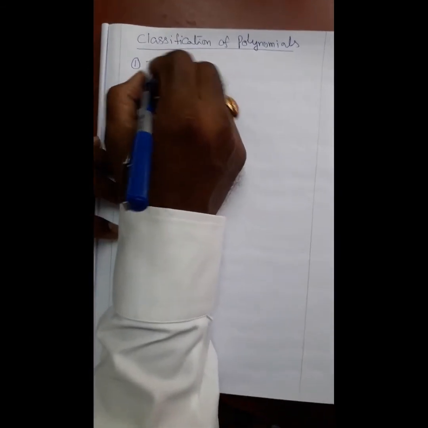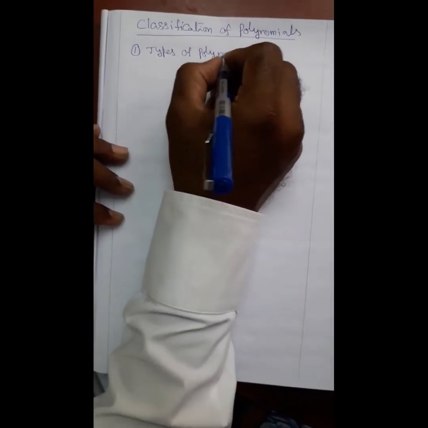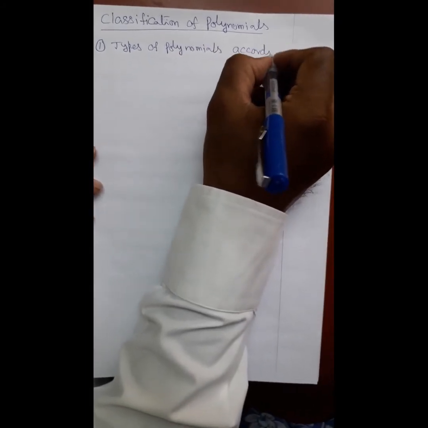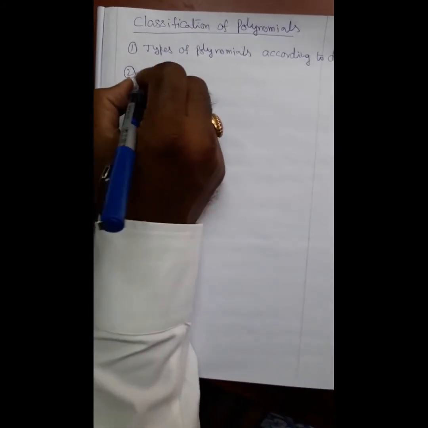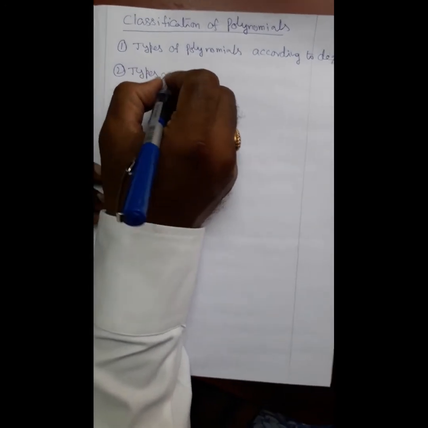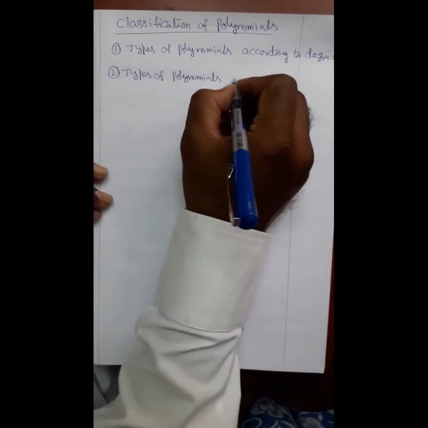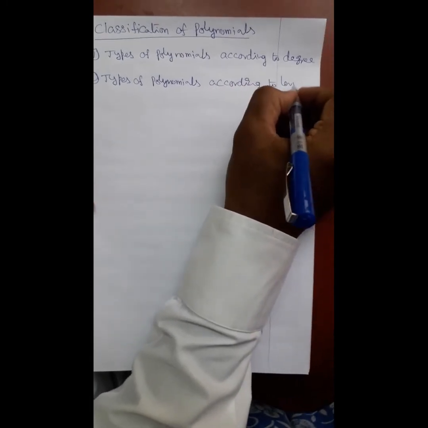These are two models. One is types of polynomials according to degree. This is one model. And second one is types of polynomials according to terms. First we move to types of polynomials according to degrees.